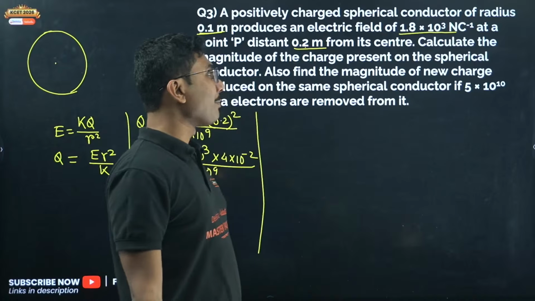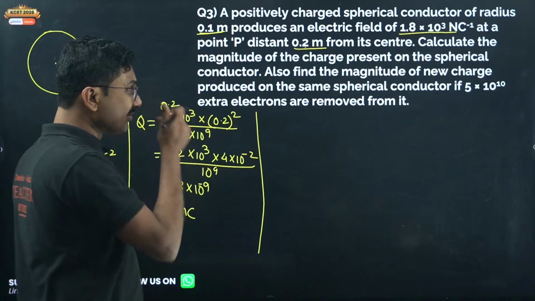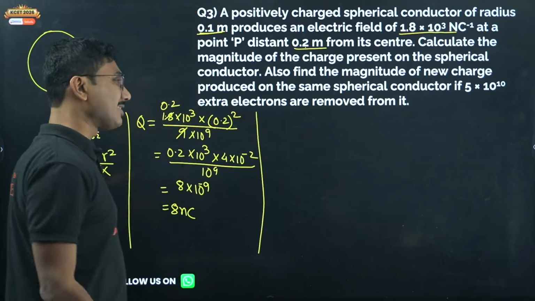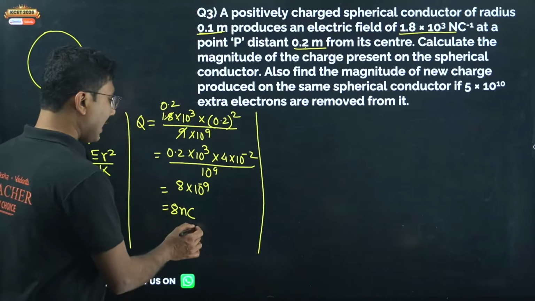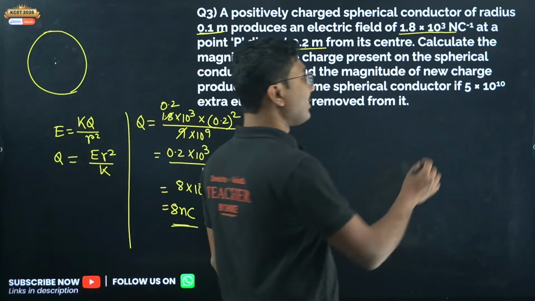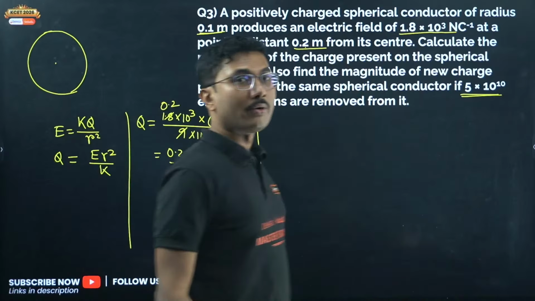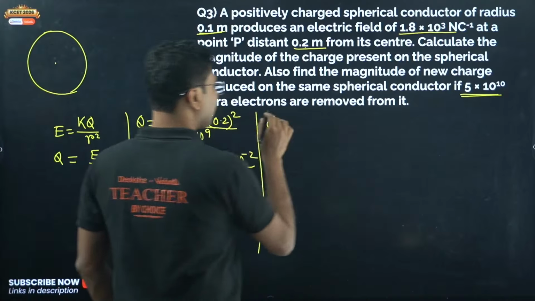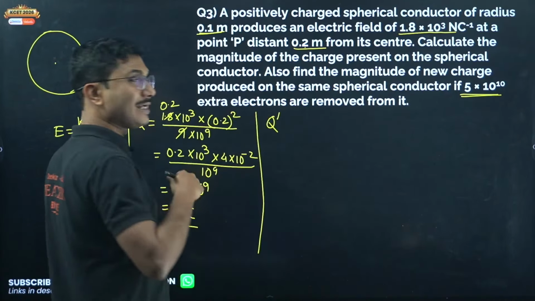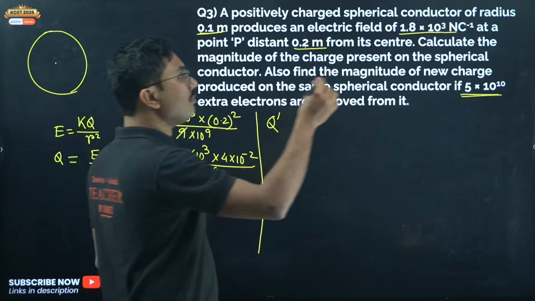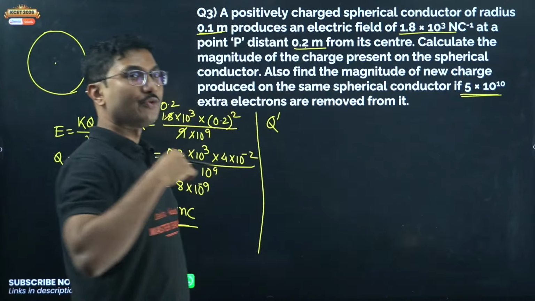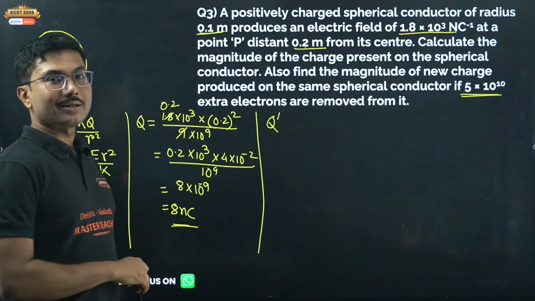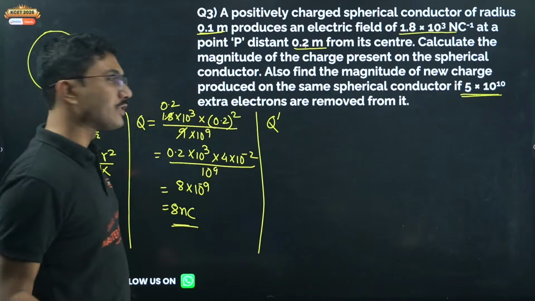The second part is: find the magnitude of new charge produced on the same spherical conductor if 5 into 10 to the power of 10 extra electrons are removed. So it already had 8 nanocoulomb. You have to convert this amount of electrons into the amount of charge. So how can you do that? This is Q, and now the additional charge, say Q dash, is being added by removing this many electrons. If you are removing electrons, that means the object is becoming positive. So you have to add the charge, because it is already positive and the new charge is also positive.